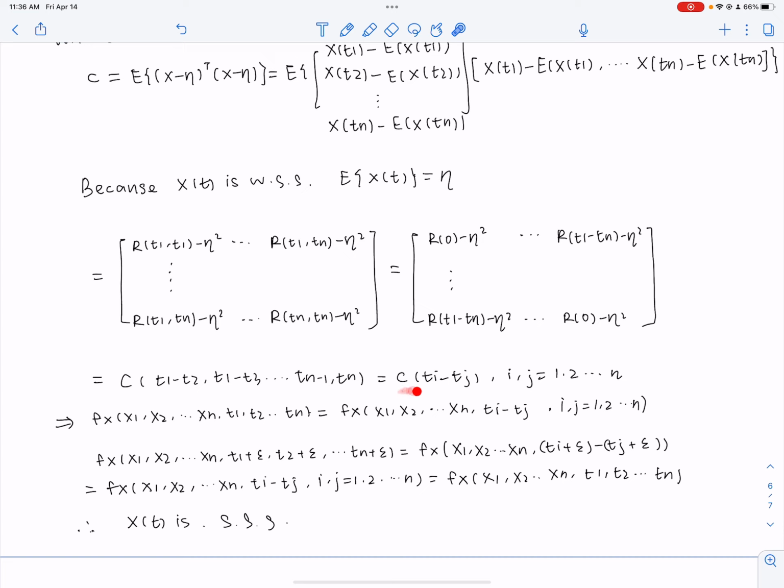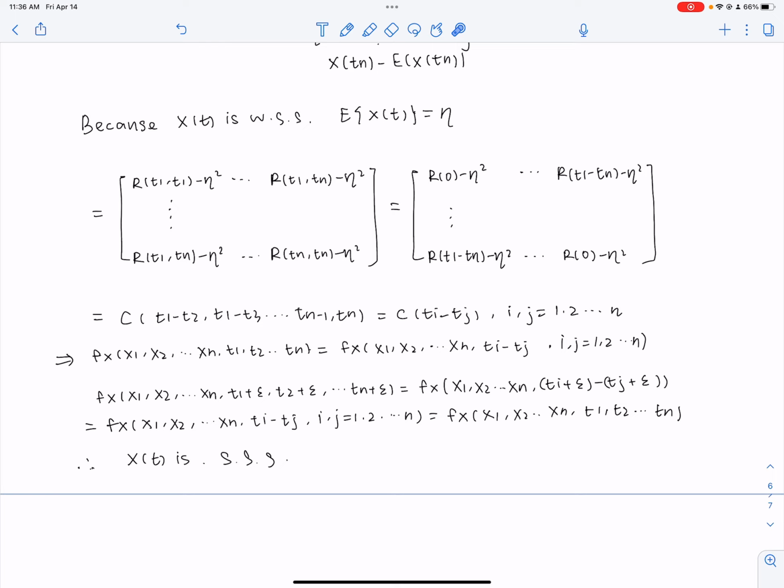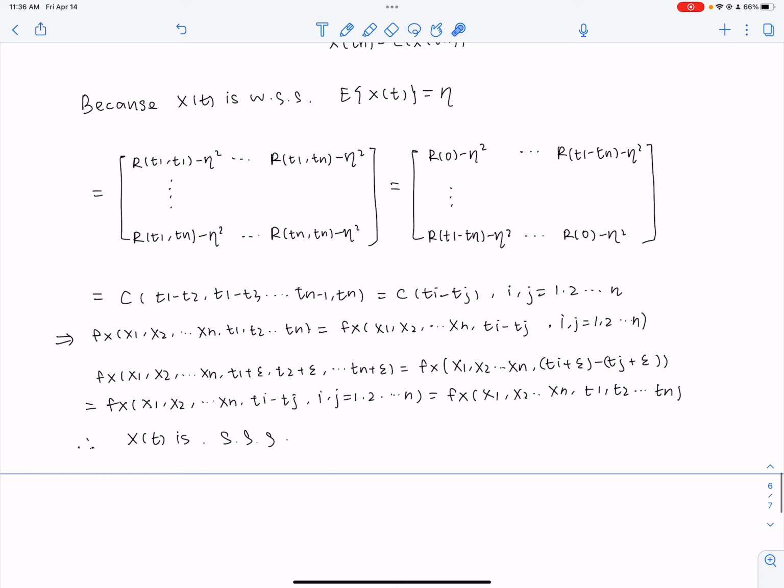And here we can conclude this expression with this expression C of ti minus tj, when i, j are both positive integers. And that is to say, the density function of this normal process can be written as f_X(x1, x2, all the way to xn; t), it would just be the difference ti minus tj, when i, j are both positive integers.